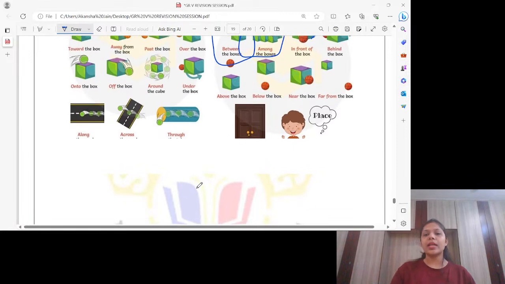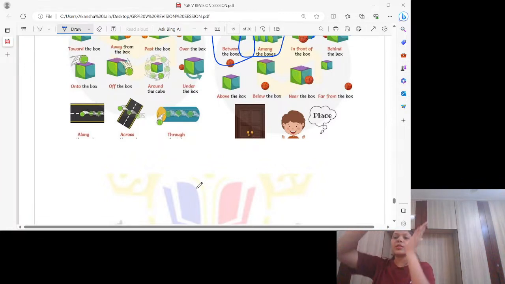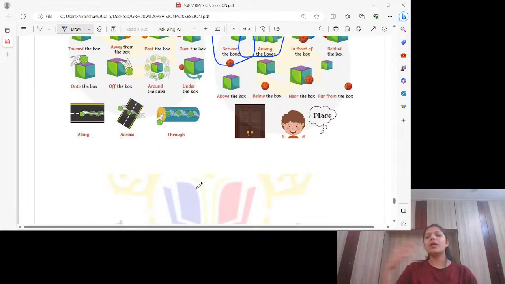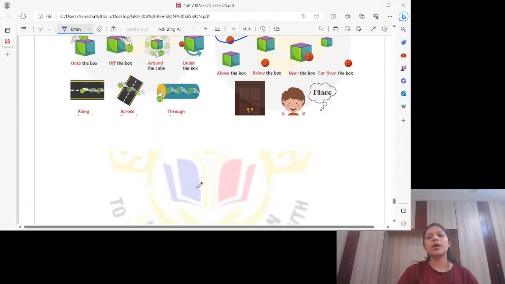Above the box, can you see? Like I was telling you about this. It's like this. So what is this? Above, because two things are not touching each other. Below the box. Above and below are opposite of each other. Below means, again, two things are not touching each other but it is lower, and above means it is higher. Near the box. Far from the box.